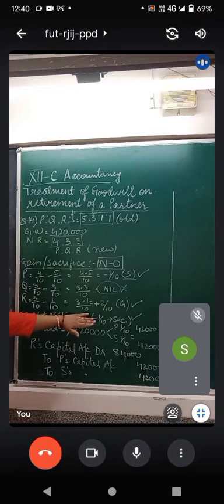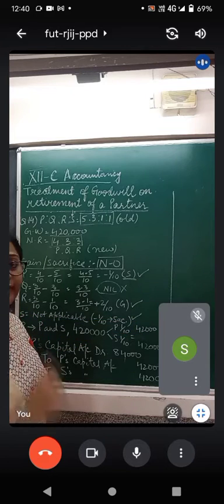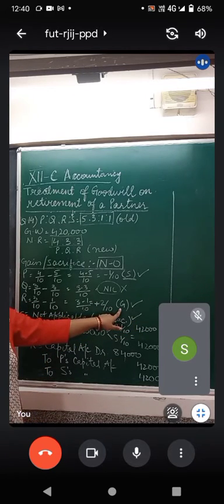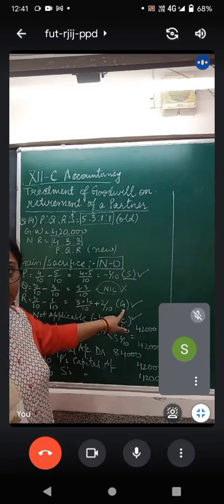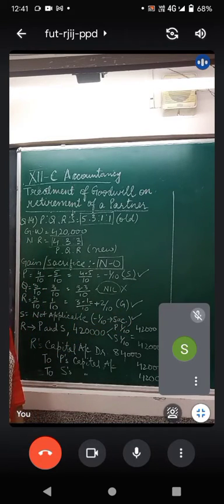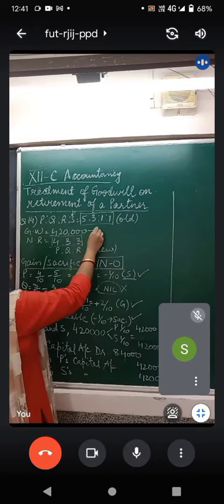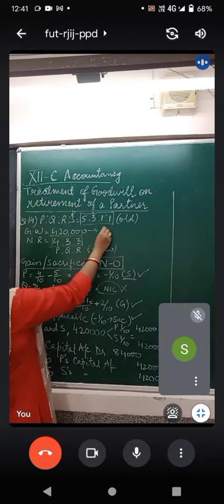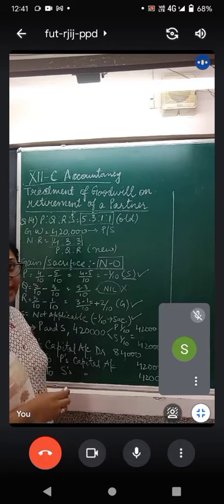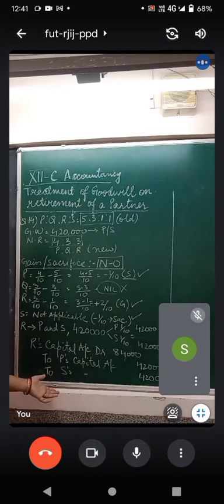After you have written this much, after you have calculated the sacrifice and gain, write down: R is our gaining partner, so he will compensate. R is a gaining partner, so he will compensate to both, to P and to S. 4,20,000 is the actual amount of goodwill. Out of this, the shares of P and S will be calculated and R has to give that amount to them.